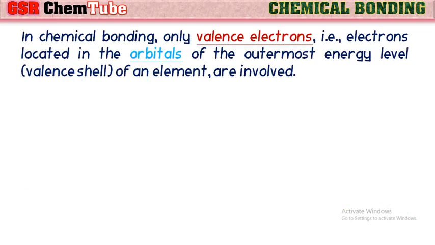In chemical bonding, only valence electrons, that is, electrons located in the orbitals of the outermost energy level of an element, are involved.